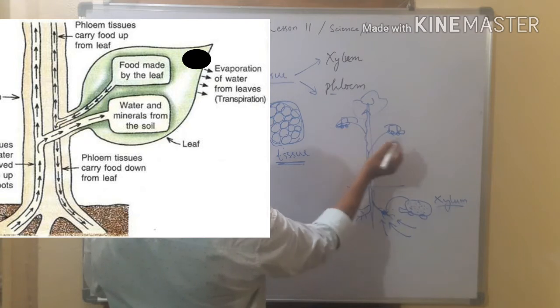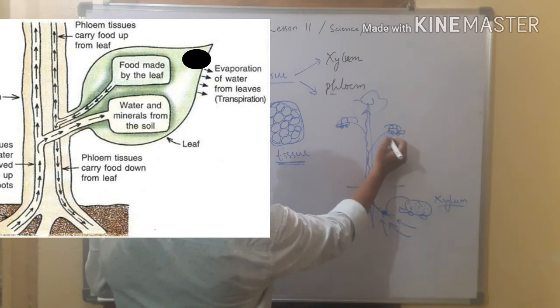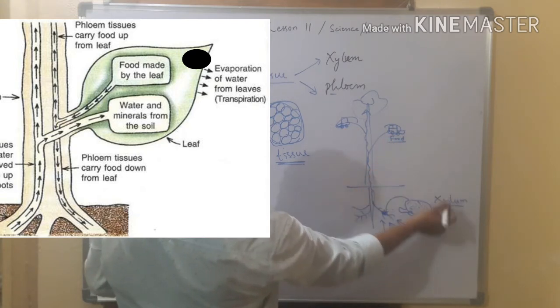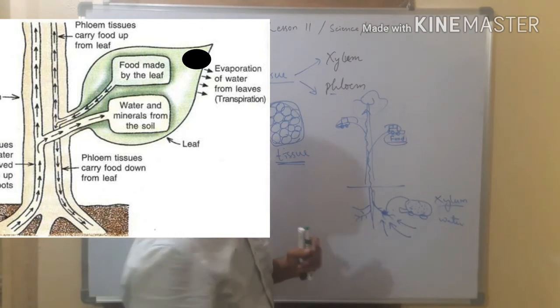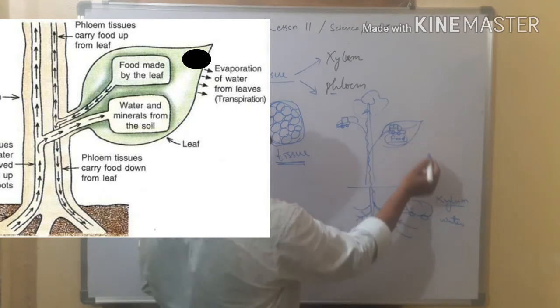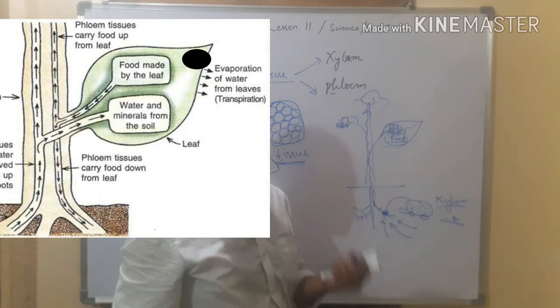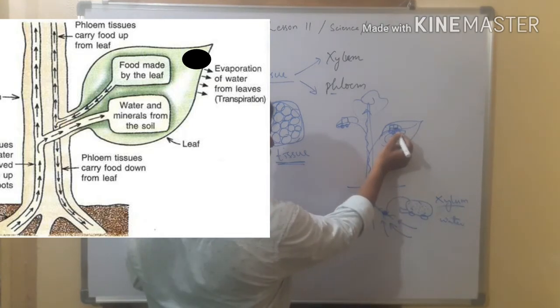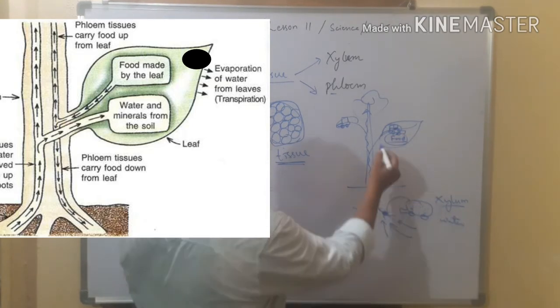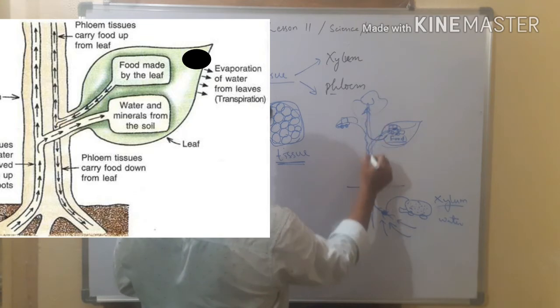Then what will he do? This driver is going to fill the food. This driver is filling water, and this driver is filling food. From where? From the leaves. Why only at the leaves? Because leaves perform photosynthesis, they produce the food. So this driver will fill the food in his van and supply it to all parts of the plant.